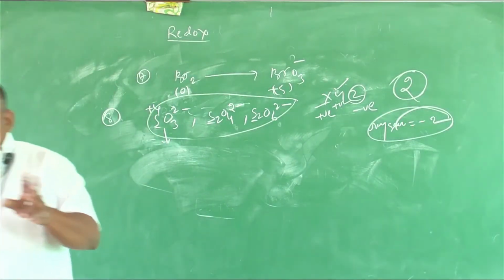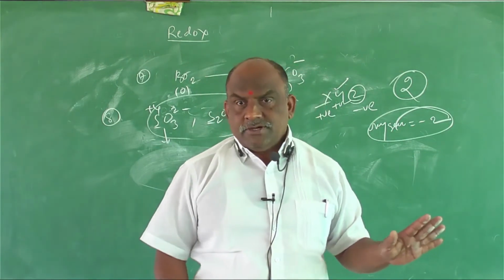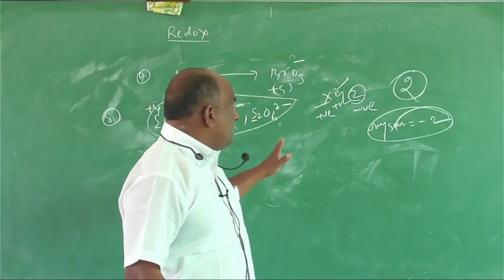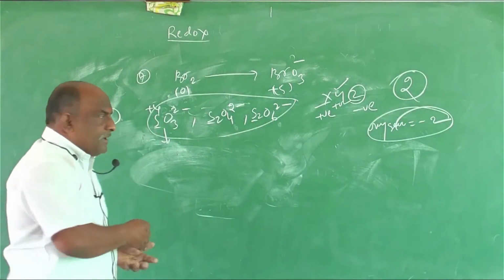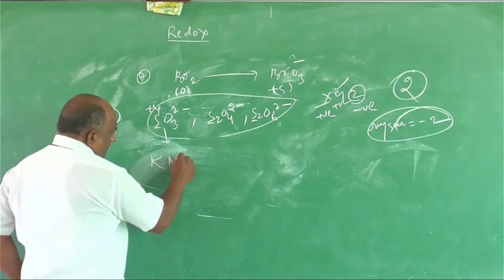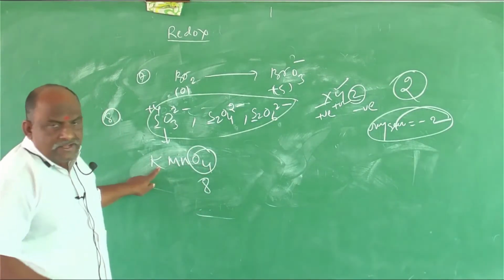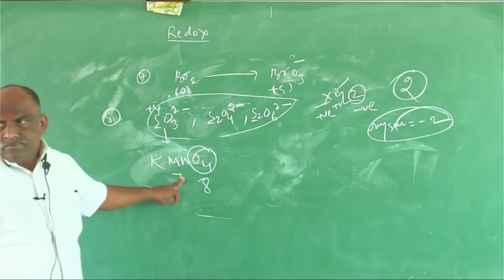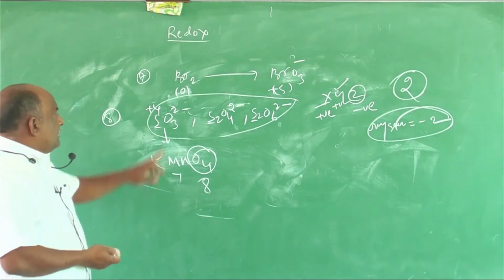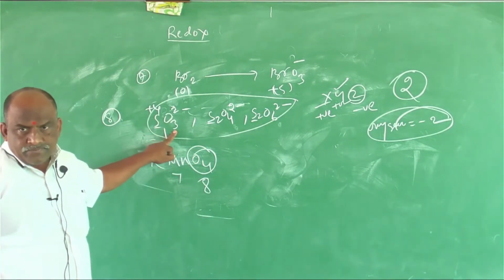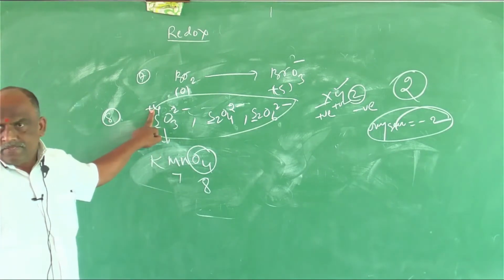For what purpose can we use this? For competitive purposes only. For competitive purposes only, the oxidation state of oxygen, imagine how much? 2 only. KMnO4 is there. 4 2 is 8. 8 minus 1, 7. Understand? 3 2 is 6. 6 minus 2, 4.